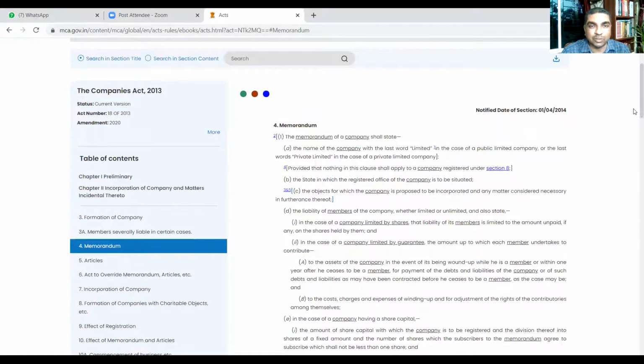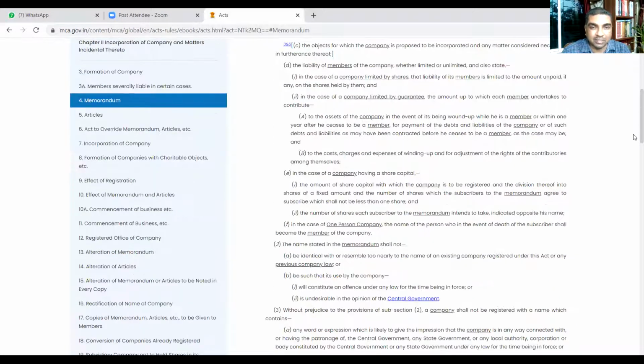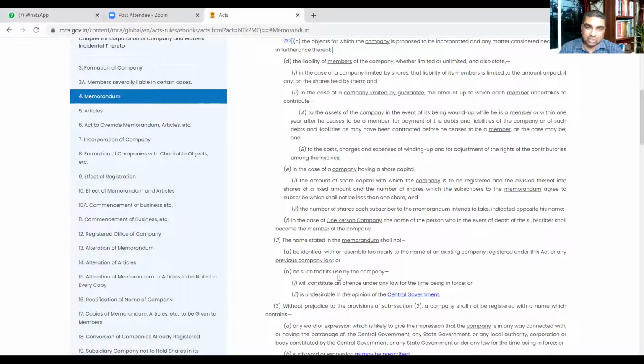Section 4, subsection 1, then subsection 2 talks about the name stated in the memorandum shall not be certain things. That means certain restrictions are there. You should not use those kinds of words as names of the company. So subsection 2 talks about that.